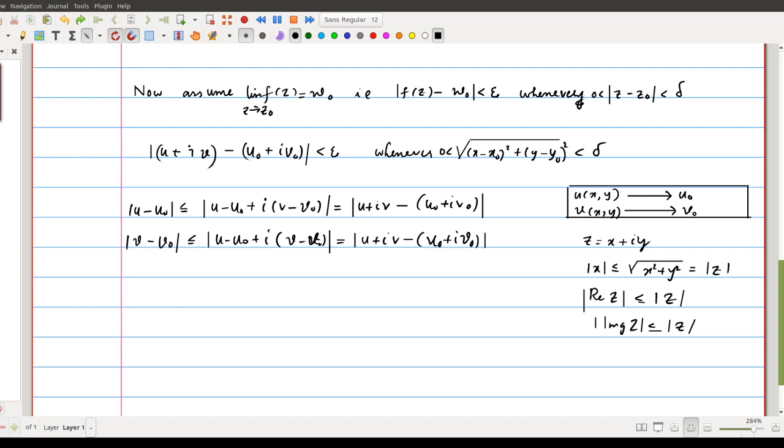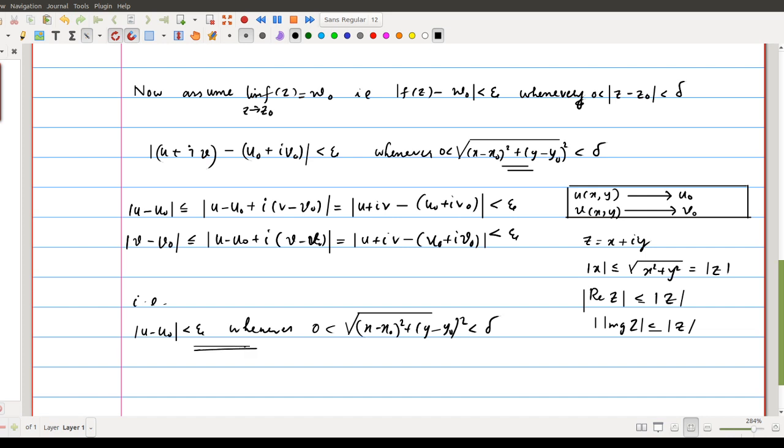So from the first result we can get that this quantity is less than epsilon whenever this happens. In a similar fashion you can write this is less than epsilon whenever this happens. That is, modulus u minus u naught less than epsilon whenever 0 less than square root of (x minus x naught) whole square plus (y minus y naught) whole square is less than delta.